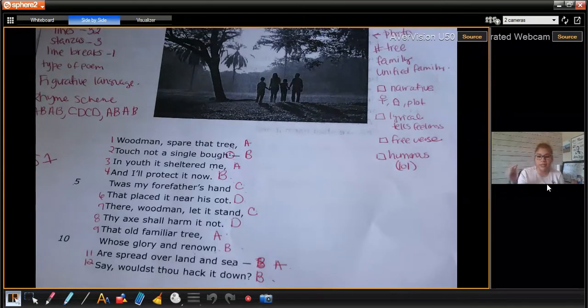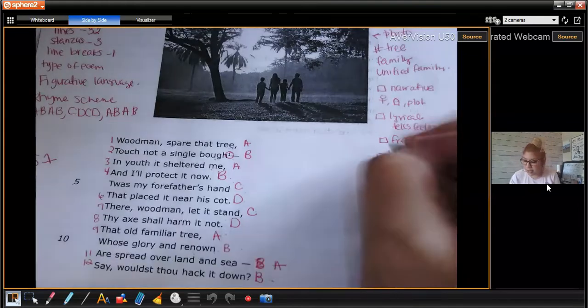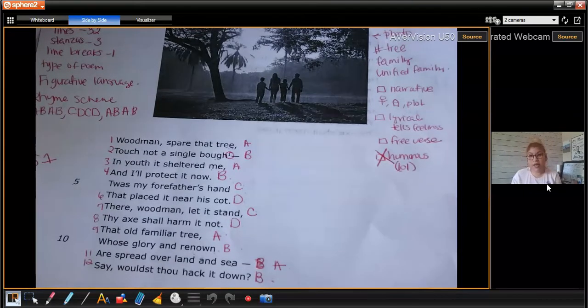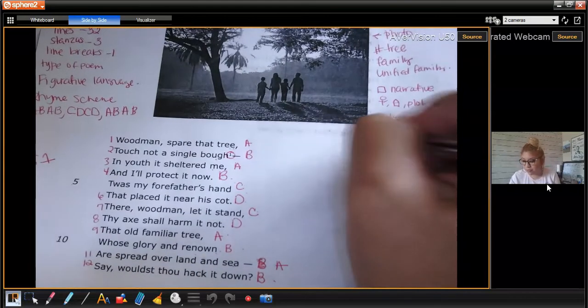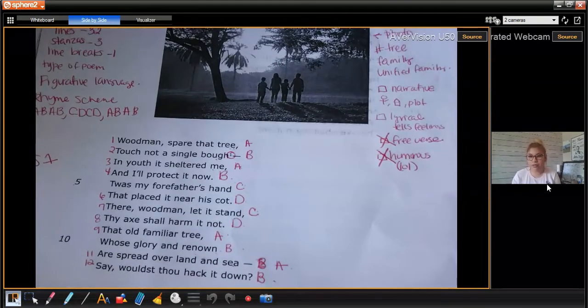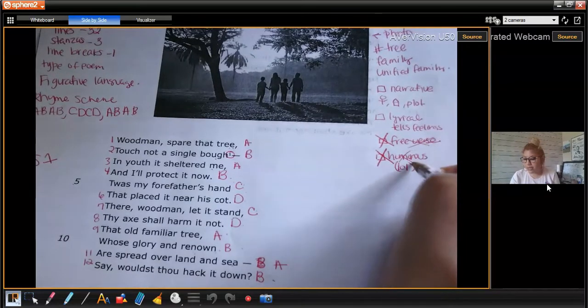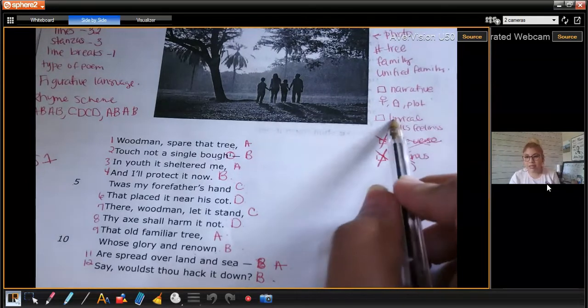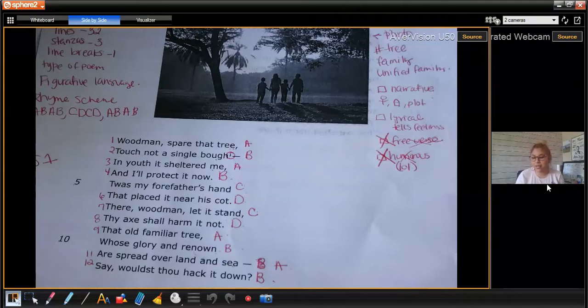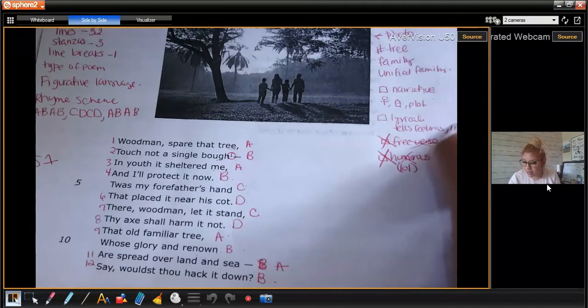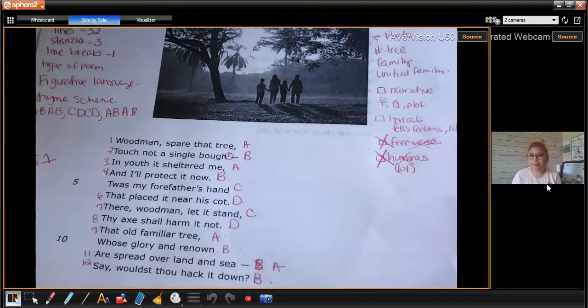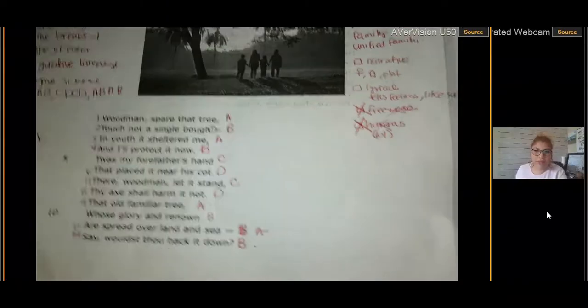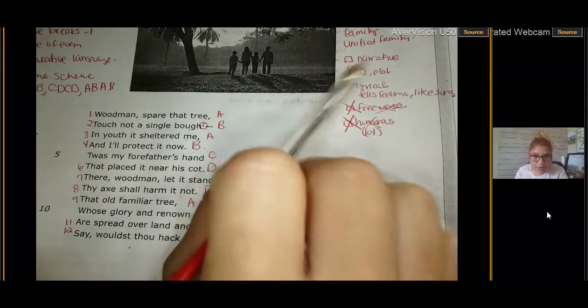So there's one that we could automatically take out. Which one is that one? So we can take out humorous and we can take out free verse, because we do have verse. I mean, there is some rhyme scheme in there, right? So these 2 are definitely out. So is it a narrative? Does it have characters, a setting, and a plot? Or is it lyrical? Does it tell us the feelings? Does it sound like a song? So I'm going to put here like a song. Okay. So we're down to narrative and lyrical.